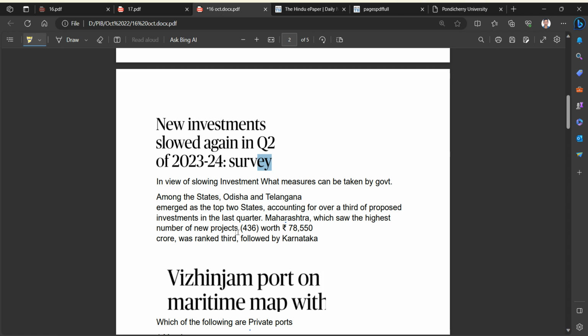So I have collected a statement from the article. Among the states, Odisha and Telangana emerged as the top two states, accounting for over a third of proposed investments. So you imagine, generally we think that Maharashtra is the top state attracting investment because of Mumbai, but here the state data proves that Odisha and Telangana are the top states attracting investment. Maharashtra was in third place. In case a statement comes, we should be very clear. We should not imagine something.